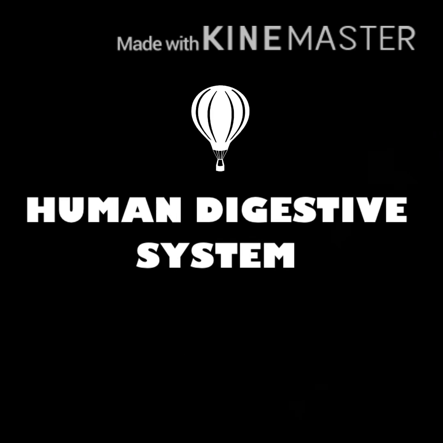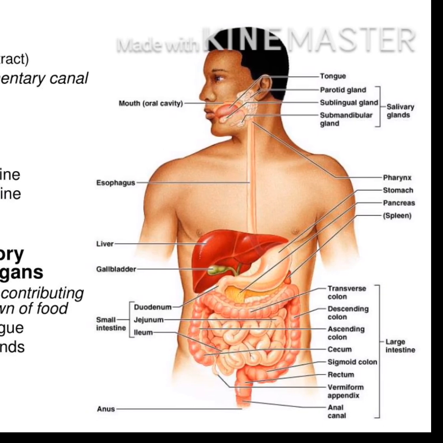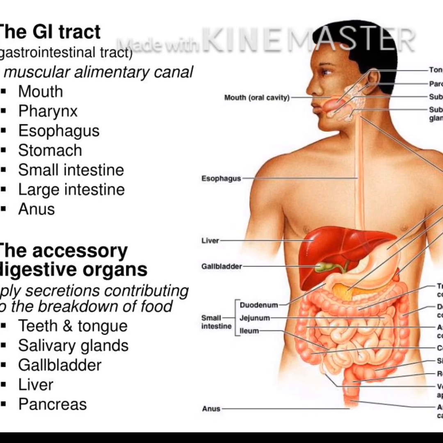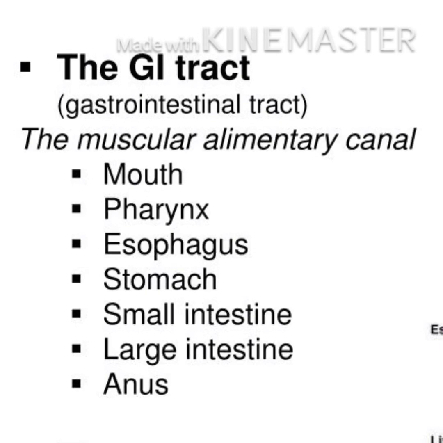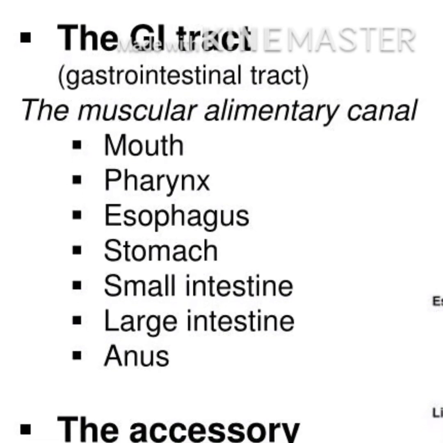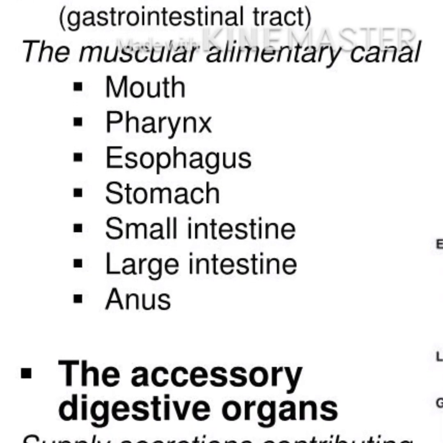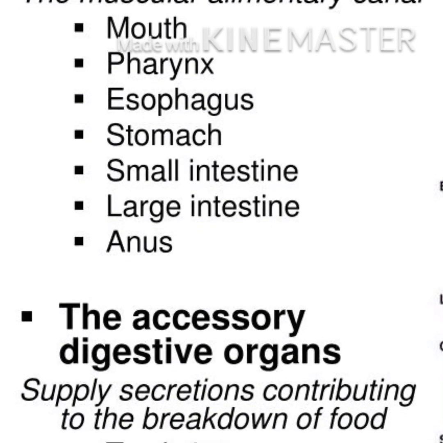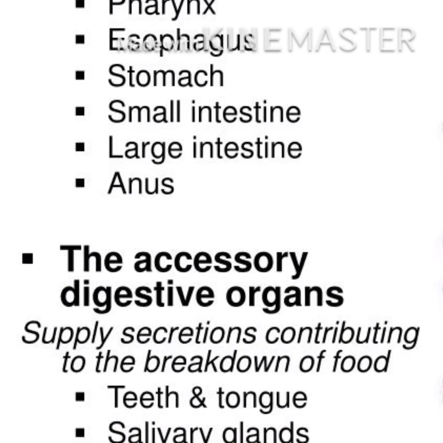Thus, the process of nutrition takes place in the digestive system. The human digestive system comprises the alimentary canal and associated glands, or the accessory glands. The alimentary canal is a long tube-like structure that begins with the mouth and ends with the anus, consisting of other organs like pharynx, esophagus, stomach, small intestine, large intestine, and anus.